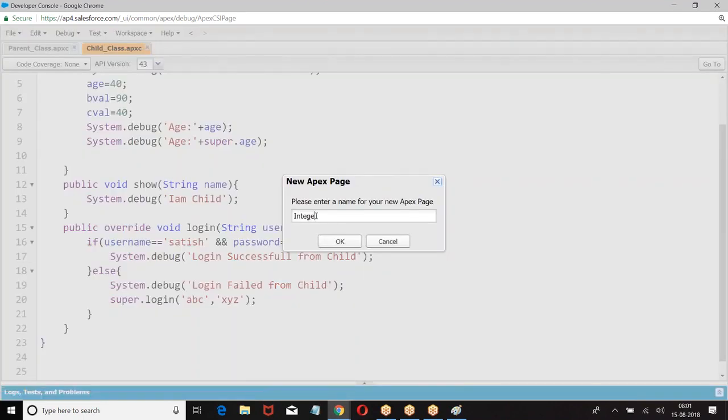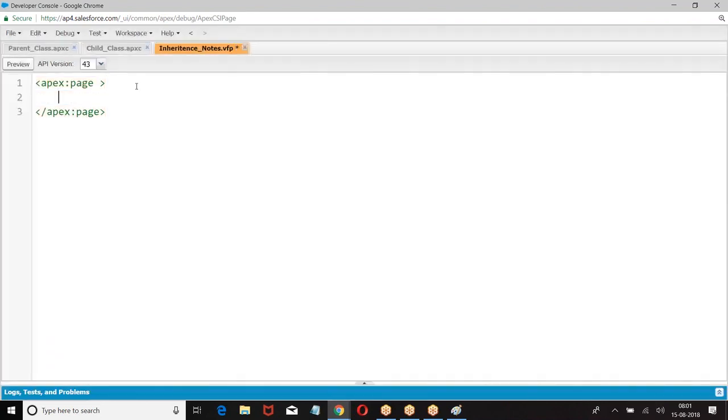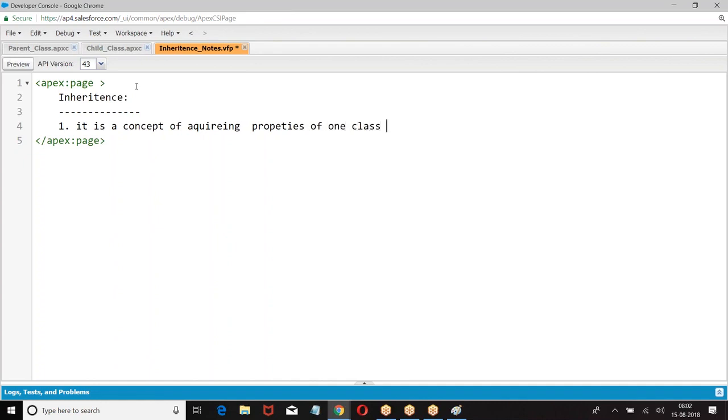Inheritance is a concept of acquiring properties of one class into another class. It is a concept of reusability.